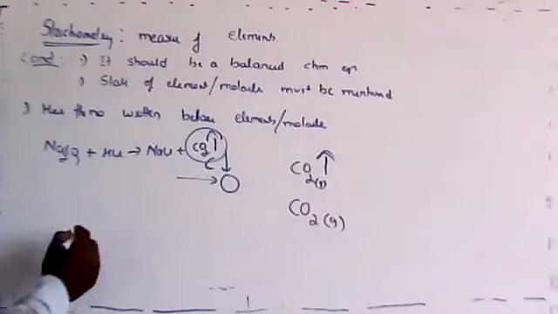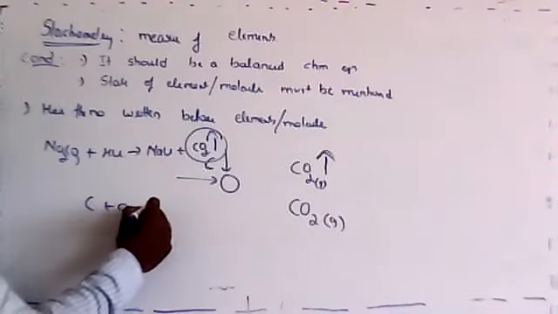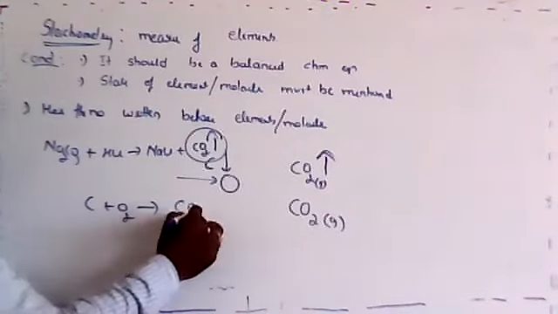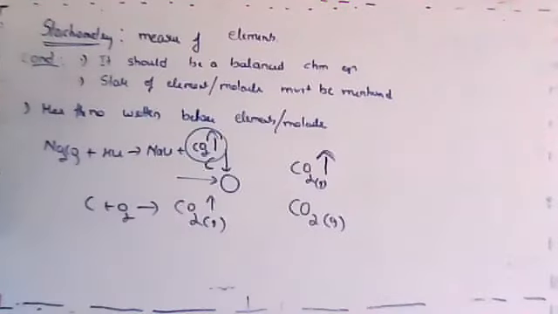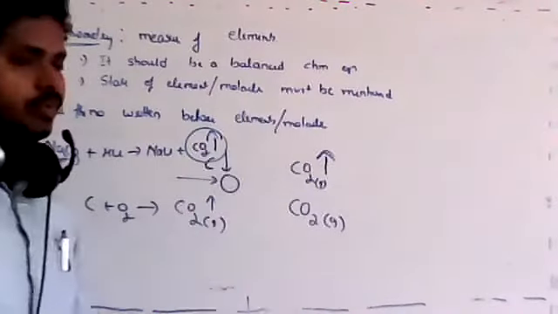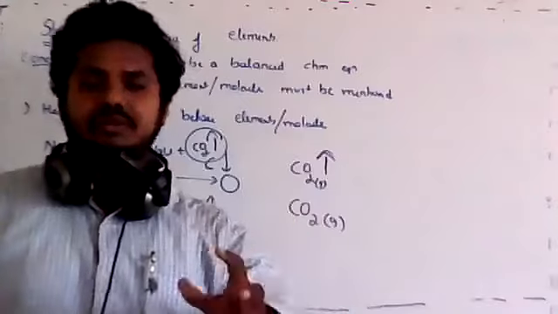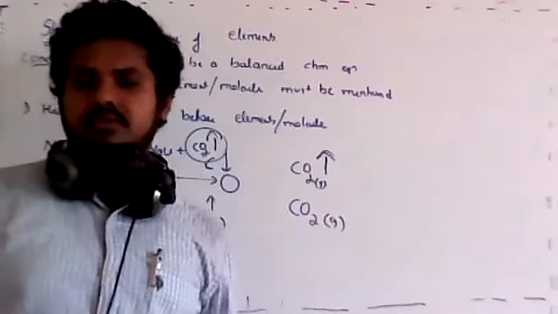Normal reaction, for example, when you burn carbon with oxygen, you'll be getting carbon dioxide. We just mention carbon dioxide. There is no need to mention it is evolved. Usually this symbol will be used when the carbon dioxide is produced in a solution, meaning a liquid. Okay.